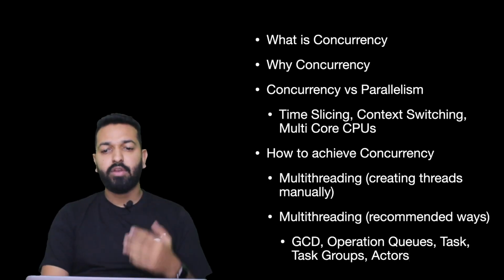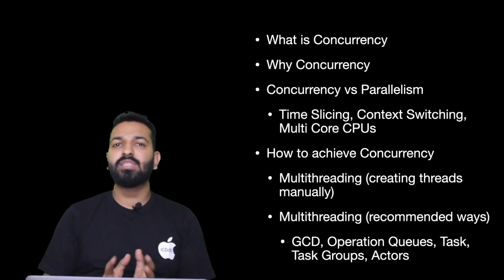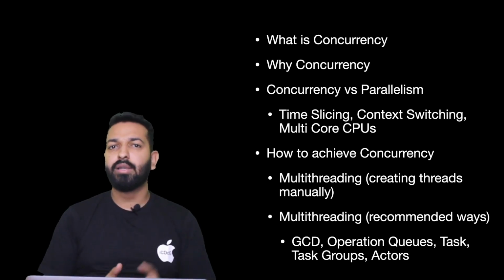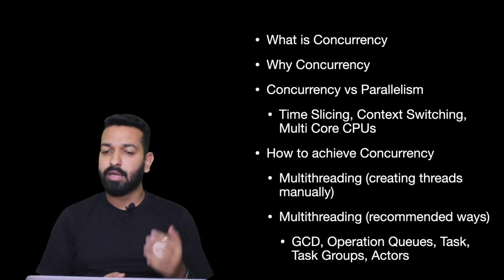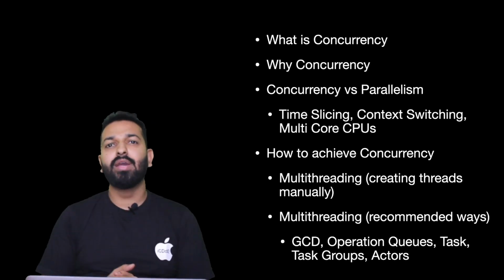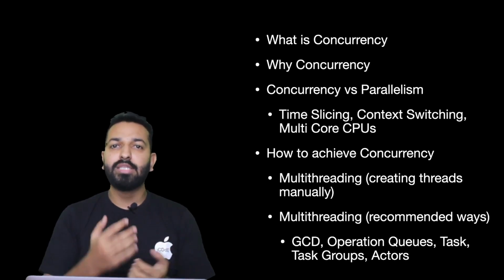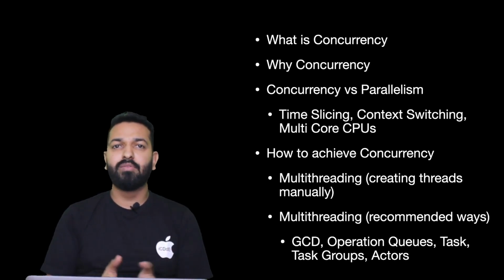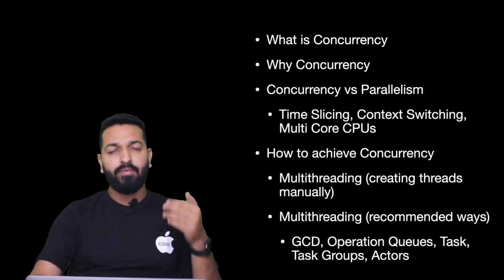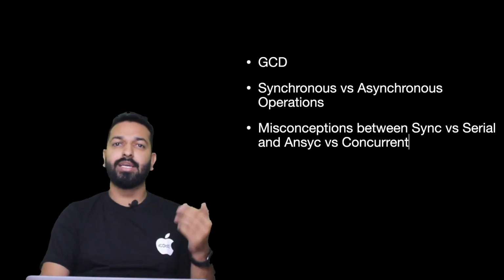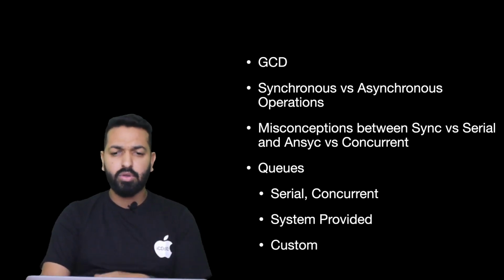So we'll start with what is concurrency, why do we need concurrency, and then concurrency versus parallelism, because these two terms are very confusing. For understanding them, we will have a look at the OS fundamental topics like time slicing and context switching, and then we will see how we can achieve concurrency. So we all know the answer is multithreading, but then we'll see how we achieve multithreading in iOS, what are all the possible ways, what are the pros, what are the cons, and what are the recommended ways, for example GCD, operation queue, and then the latest concurrency introduced in Swift 5.6 using async, await, task groups and all that.